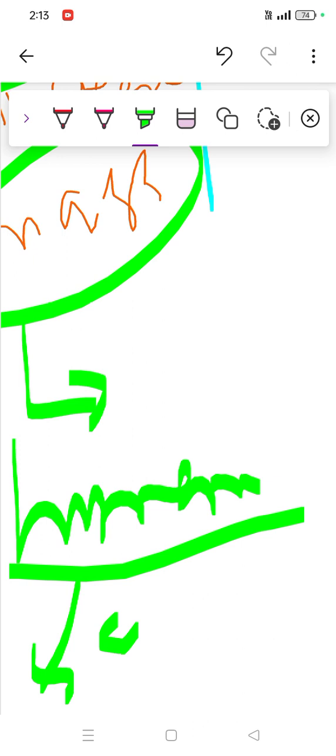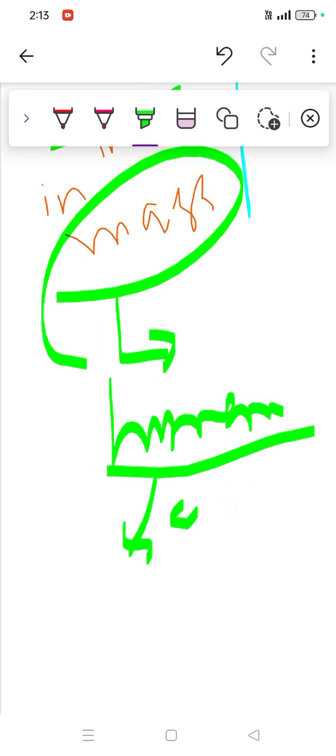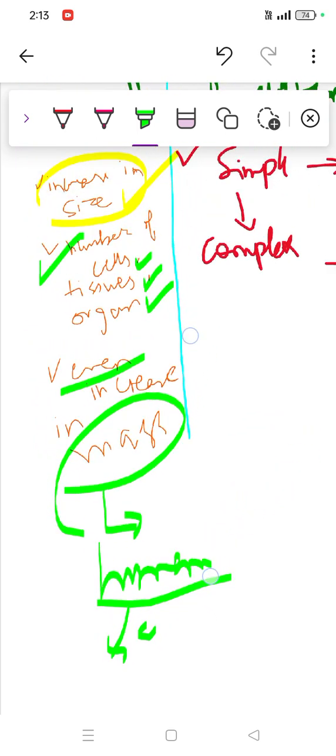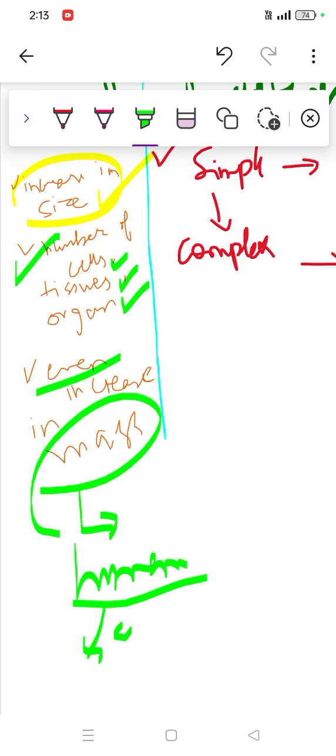It can never be made up of a single cell, but we now consider humans multicellular organisms. This means they are increasing in size. A person getting healthier day by day means the cells are increasing, tissues are increasing, organs and even their mass are increasing. So that could be an example of growth.